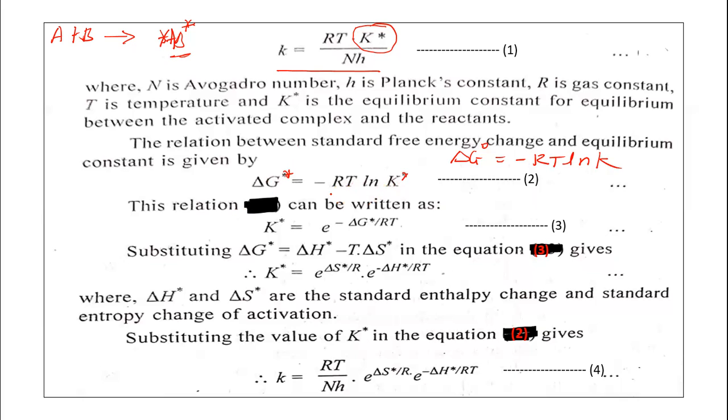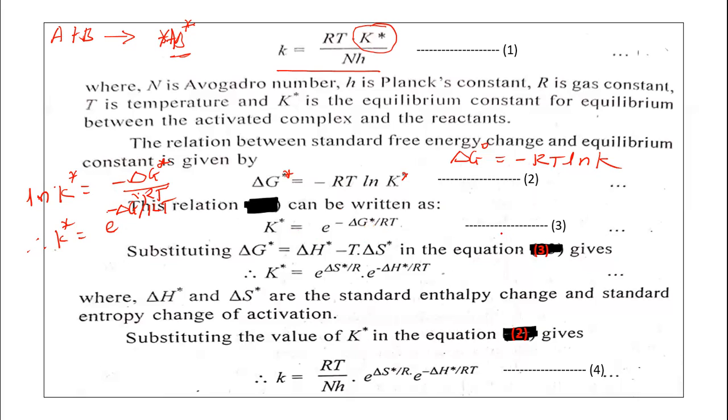Now this relation can also be simplified. We can write ln K* is equal to minus delta G* divided by RT. Therefore, K* is equal to e raised to minus delta G* upon RT. Okay, so we can write the equation in this way: K* equals e raised to minus delta G* upon RT.